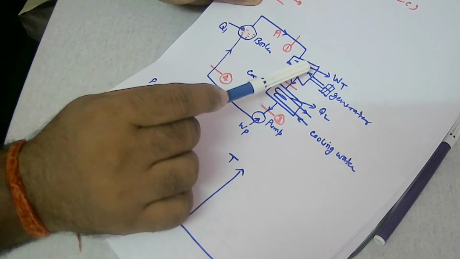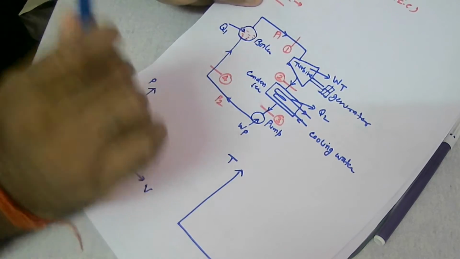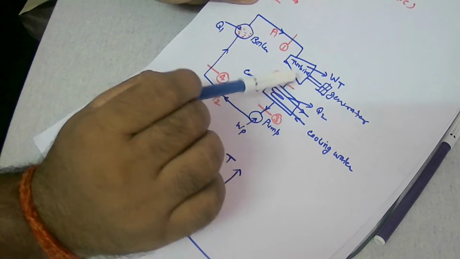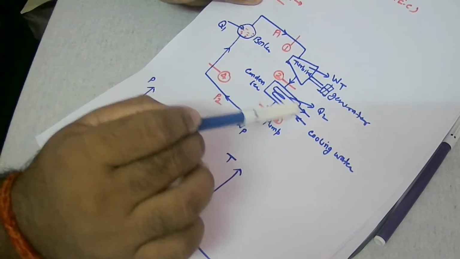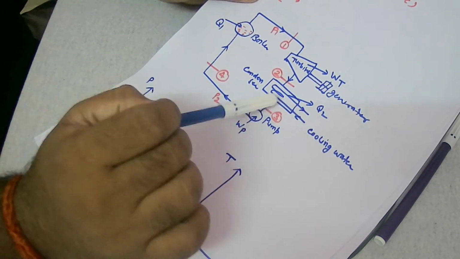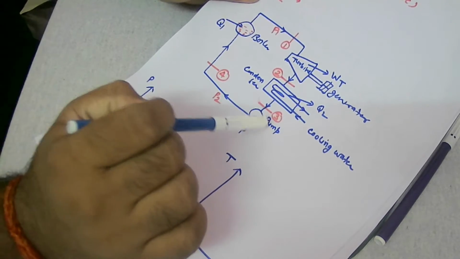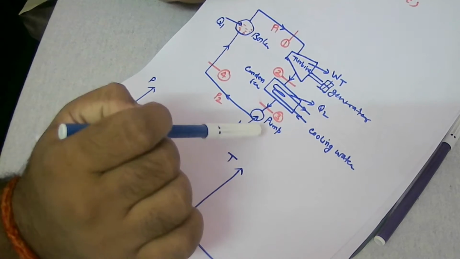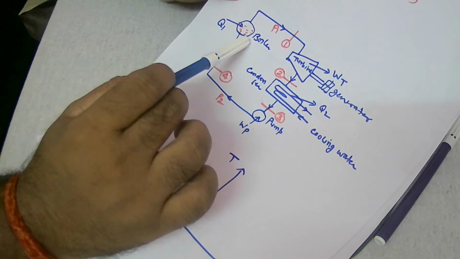Alright, for the turbine it can be considered an isentropic expansion, basically a reversible adiabatic expansion of steam taking place in the turbine. And for the condenser, again it would be a reversible constant pressure heat rejection process where heat is rejected and steam condenses till it becomes saturated liquid. And for the pump it will again be an ideal process, considered reversible adiabatic compression of the liquid back to the initial pressure, right?